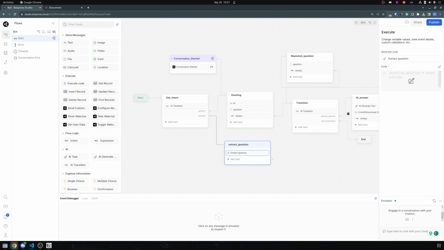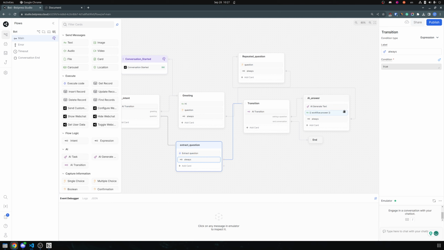So that's pretty much it. And when we have the question, we will always transition to our transition node, which basically decides if the question is actually a question or if it is asking to end the conversation.